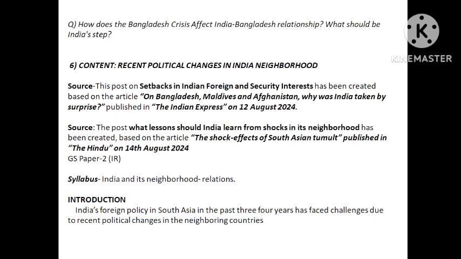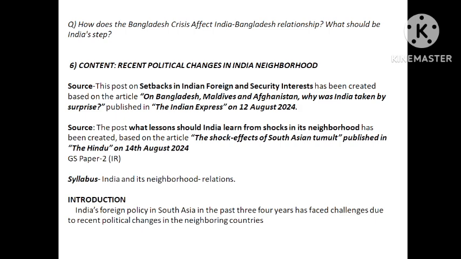Now content number 6, this will be the last content I think. Recent political changes in India and its neighboring countries. These are all trivial points, you know. Just now what we have discussed in respect of Bangladesh, that is what it is being repeated here also. The source is The Hindu, 14 August, you can read it. Syllabus also you can read. Introduction is: India's foreign policy in South Asia in the past 3-4 years has faced challenges.